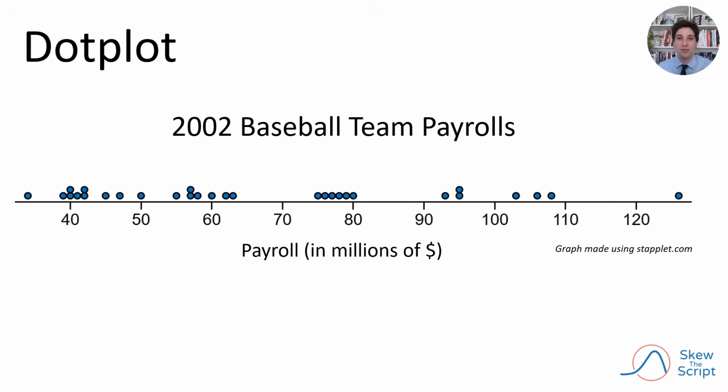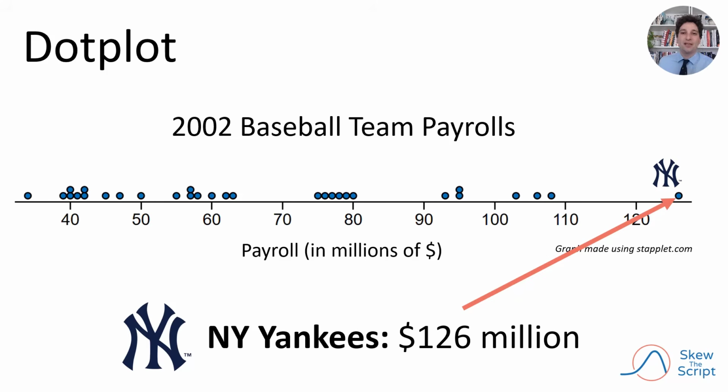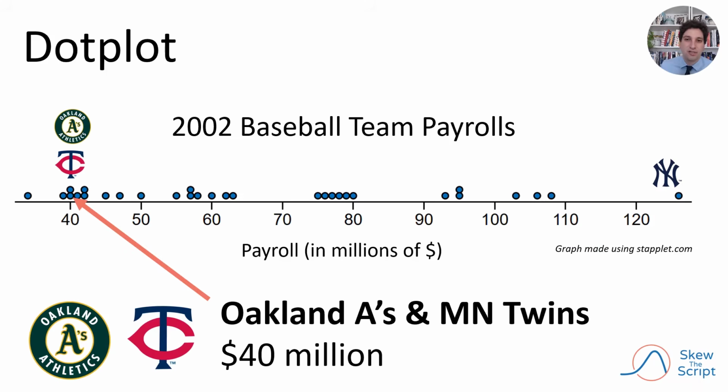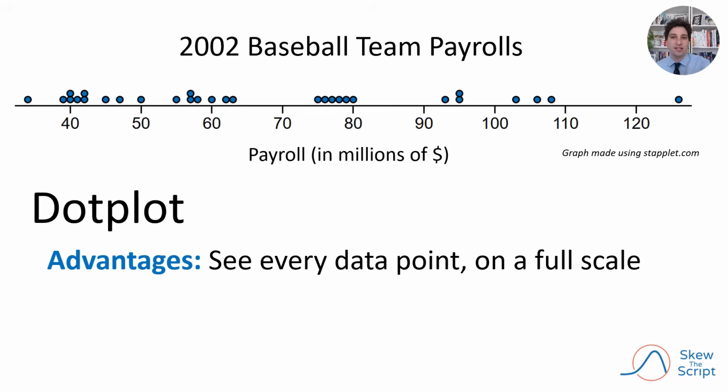The dots show the payrolls of all the different teams, and the teams with highly similar payrolls get stacked on top of each other. The New York Yankees are represented by this dot at $126 million payroll. The Oakland A's and Minnesota Twins, who both had a $40 million payroll, are here and they're stacked on top of each other. One advantage to using a dot plot is that we get to see every data value as its own dot, laid out on the full scale of the data. This is especially useful for smaller data sets like this one.